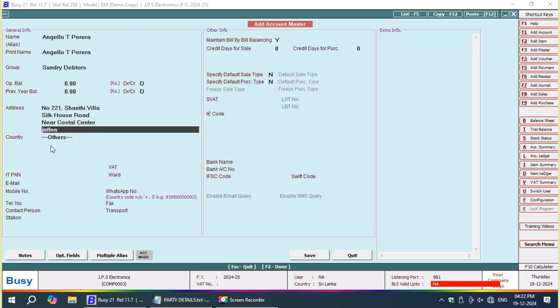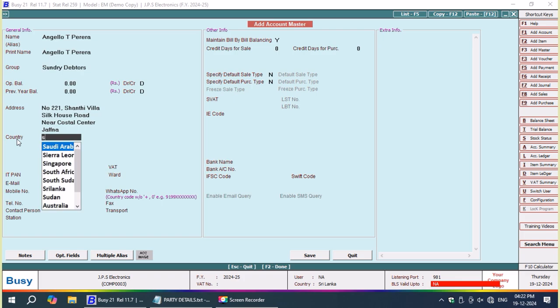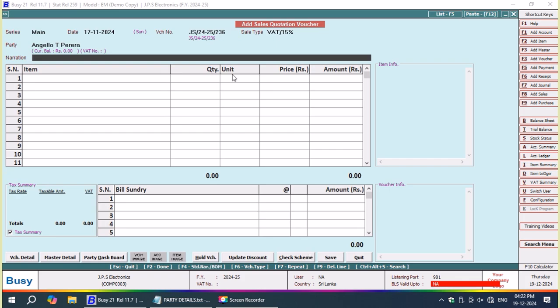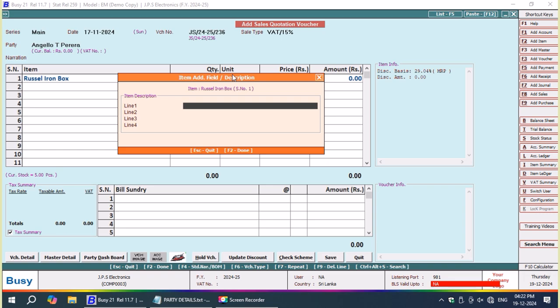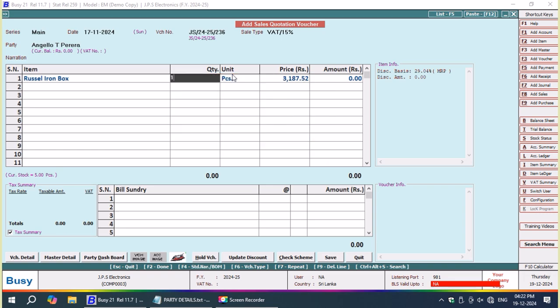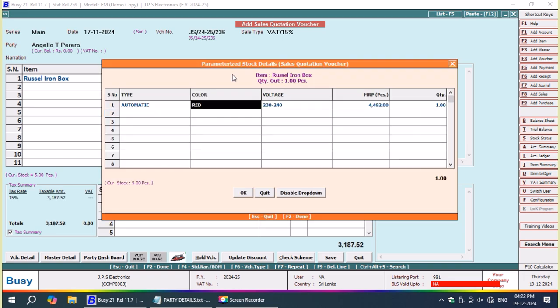Jaffna. Here I have to select the country as Sri Lanka. And the VAT number he has not provided me. This is what the details he has provided. With these details, Russell Iron Box has already been entered, but I have not shown it here in the video.